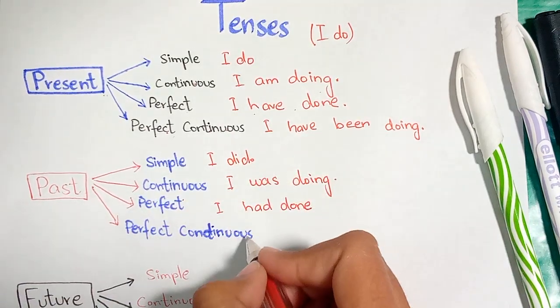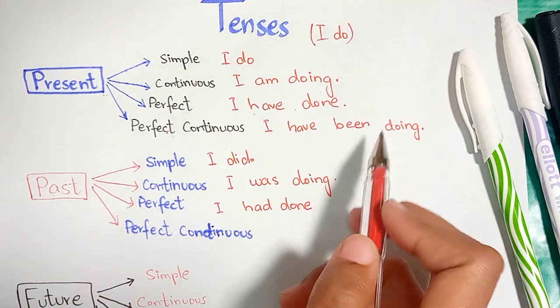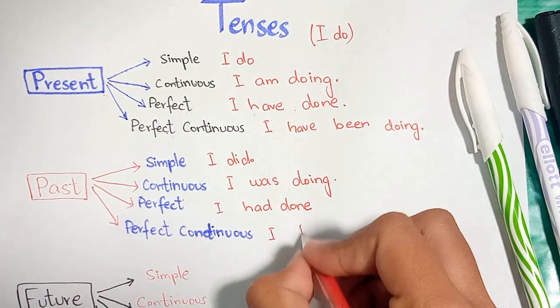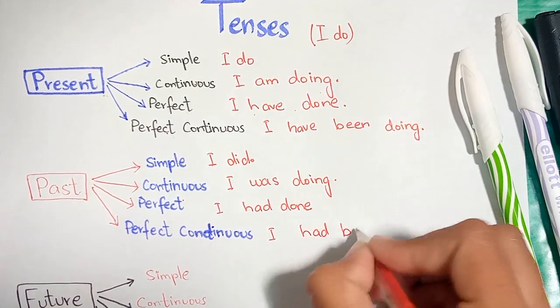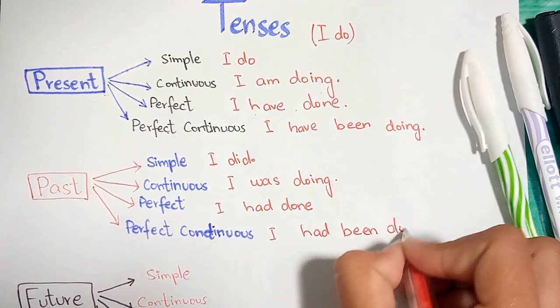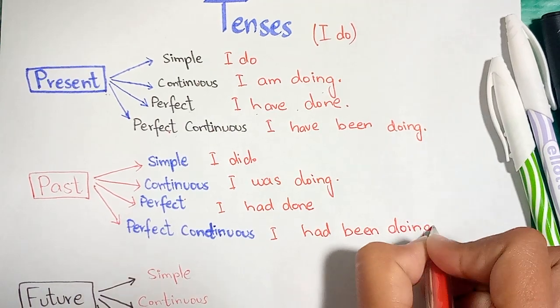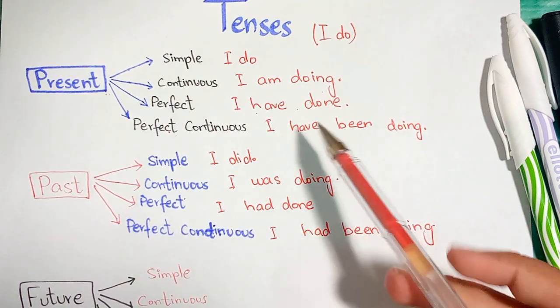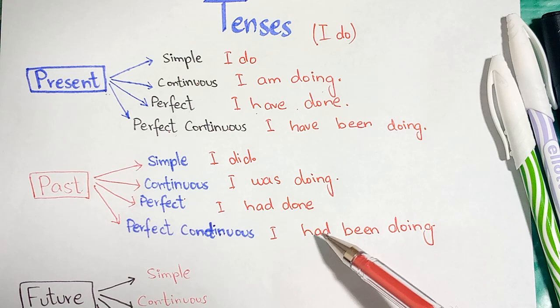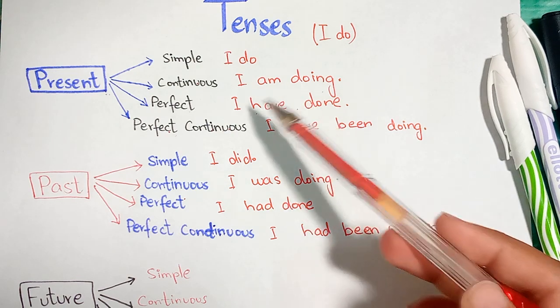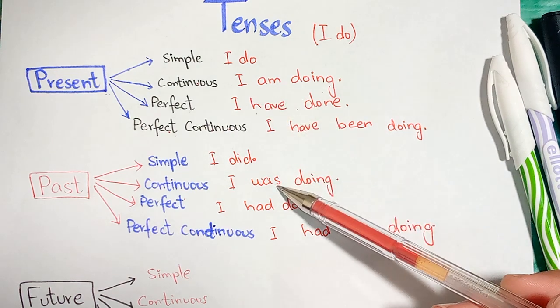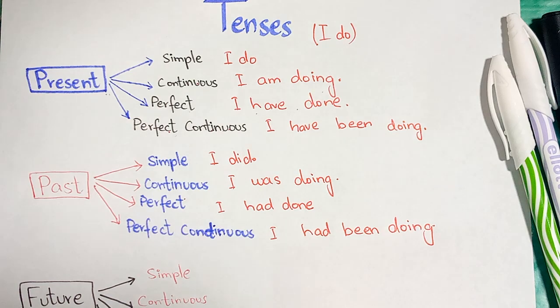Past perfect continuous: I have been doing becomes I had been doing. Are you learning the changes right here? Here we have have, and in the past it changes into had. It was am, and in the past it was.